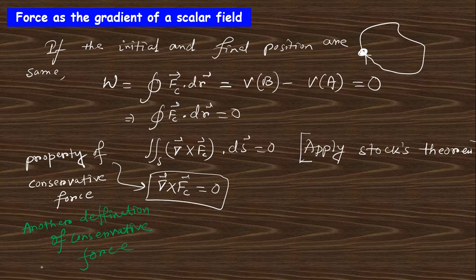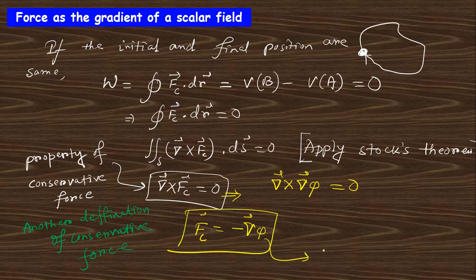And you can see here the vector identity, that is curl of grad phi will be 0. So if you compare, you can see this is written as grad phi, but conventionally we take minus grad phi, where phi is called the potential. Clear? So the conservative force can be written as minus grad phi, where phi is the potential. Now comes the concept of potential.